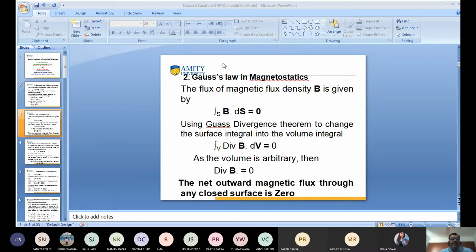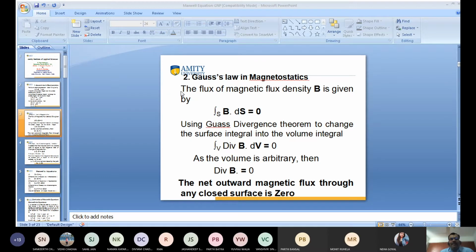Again I want to use the Gauss divergence theorem to change the surface integral into a volume integral.